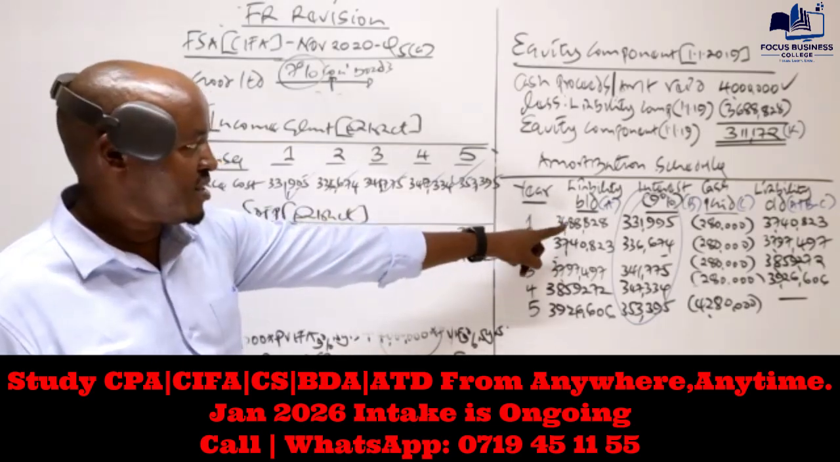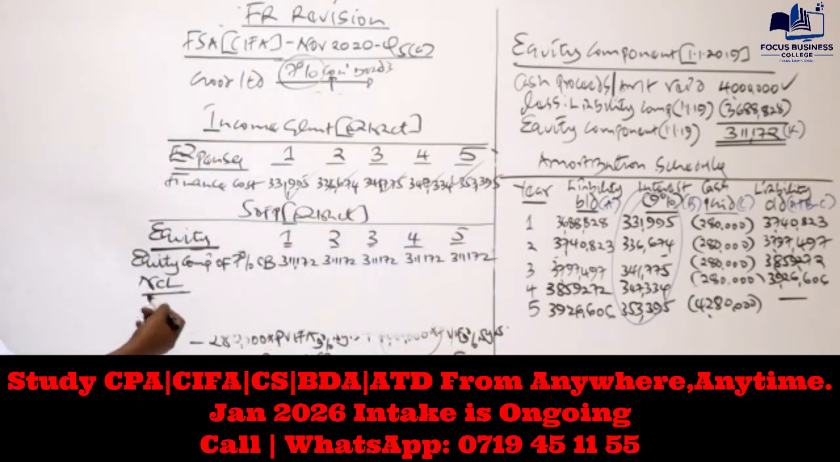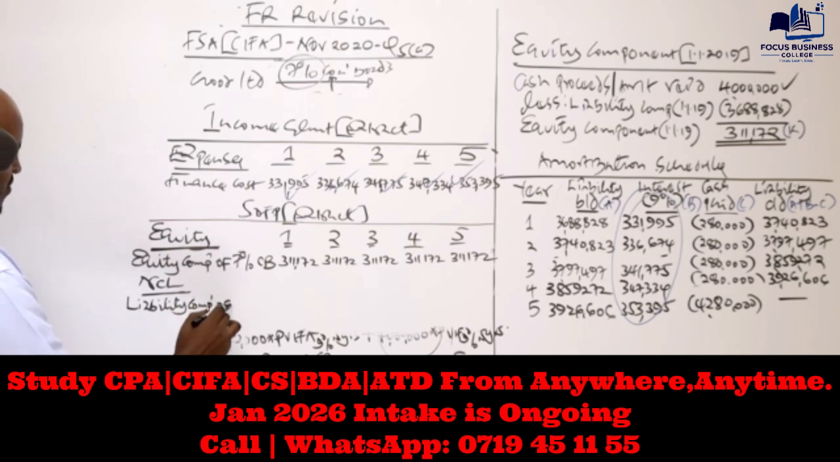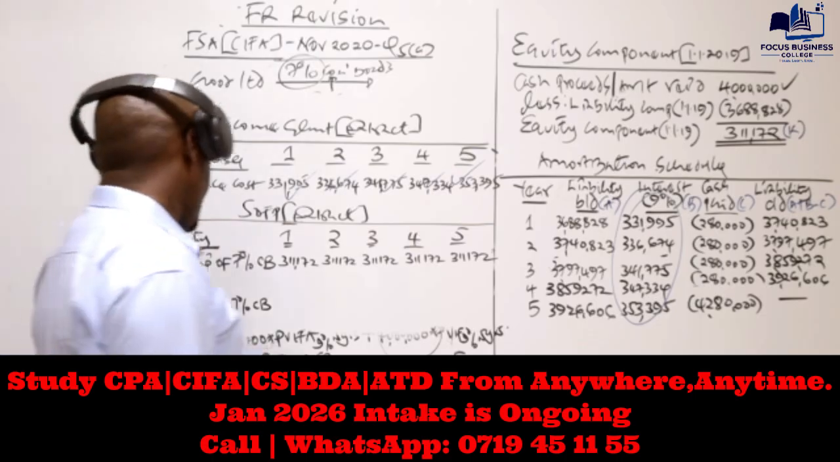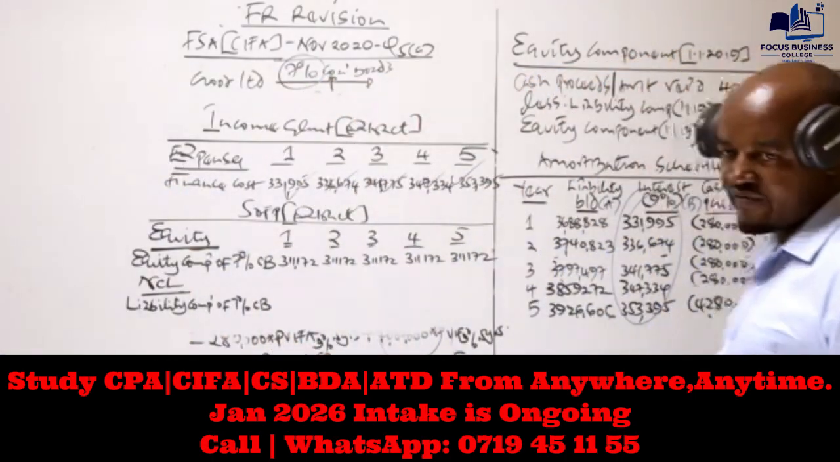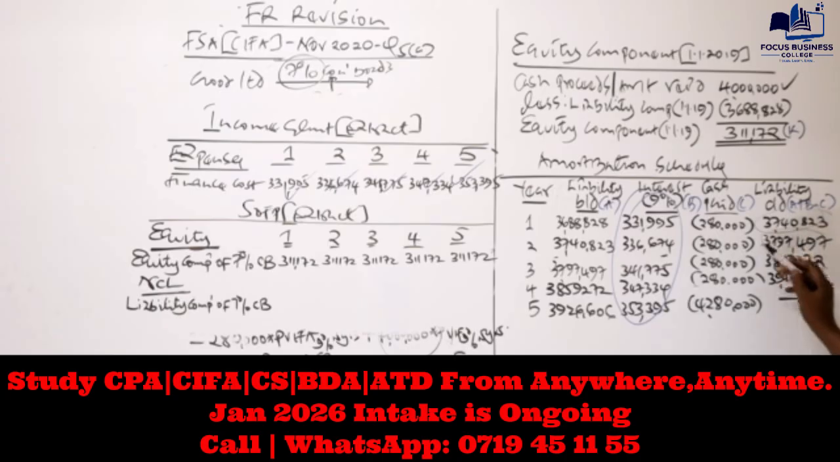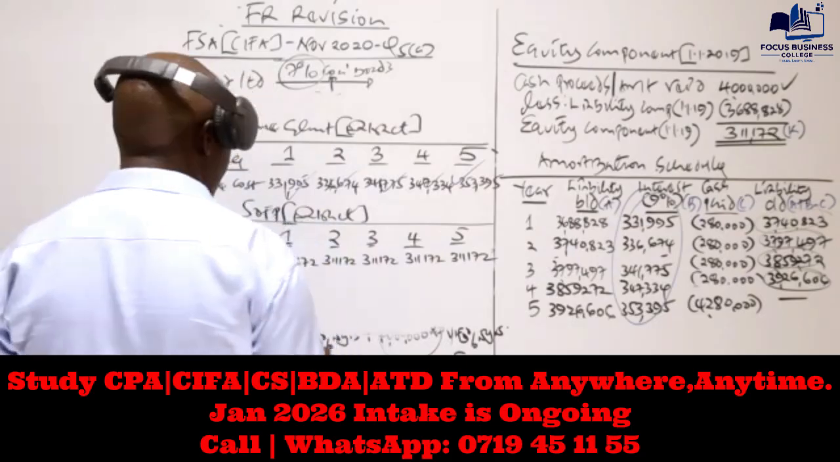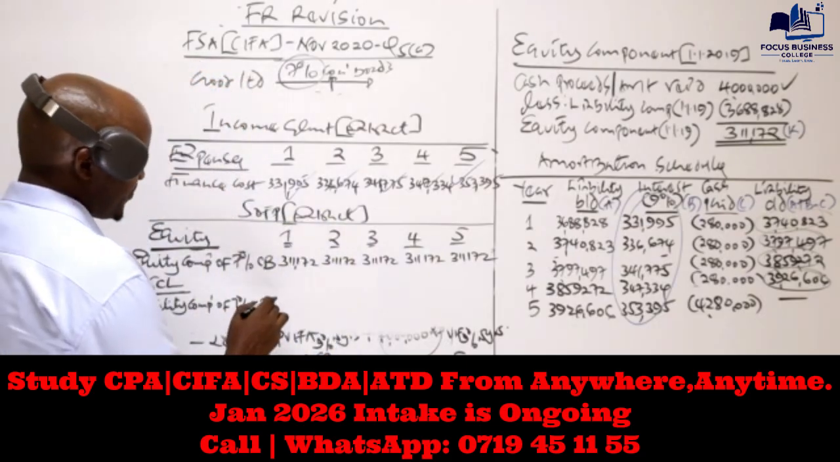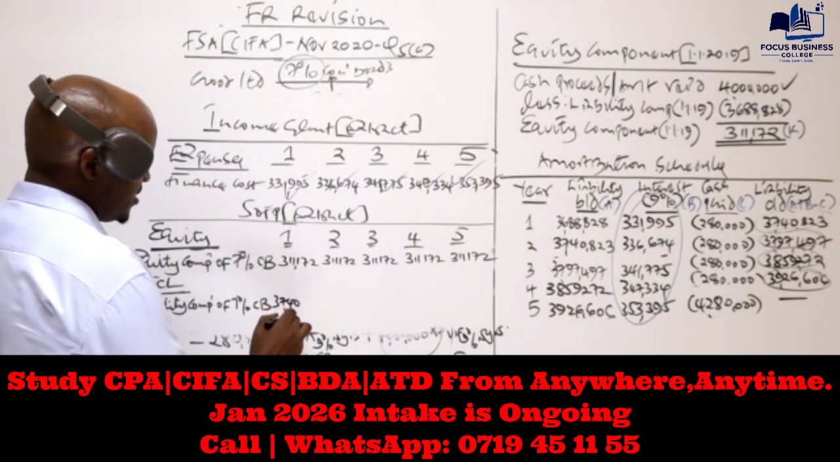This liability component will be recognized here as part of the liability, basically as part of the non-current liabilities. So under the non-current liabilities, our company recognized the liability component of 7% convertible bonds. And basically that is what we have here, the value for the liability at the end of each year.